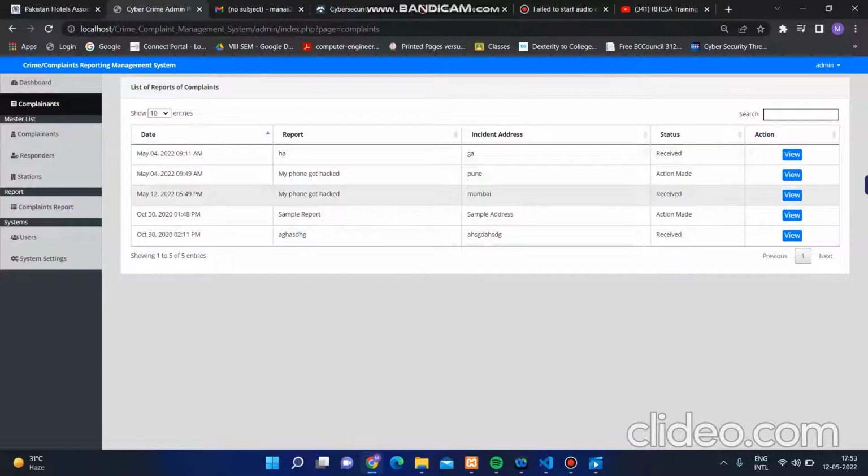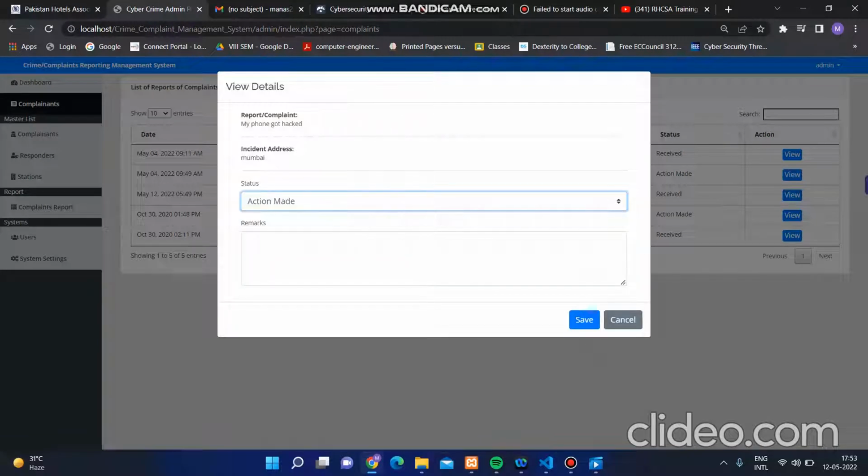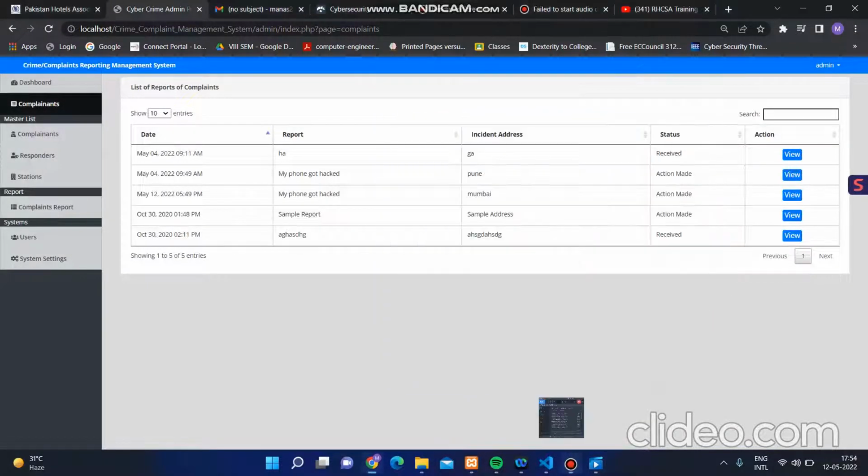So let's suppose this is what's received, and let's suppose the action has been made. If the phone has been reactivated, what does it mean? The police department has got the location of the attacker's IP address, and now the phone has been reactivated, so it will get saved to the portal. Now as you can see over here, the action has been made to our case, that is my phone got hacked on 12th May.